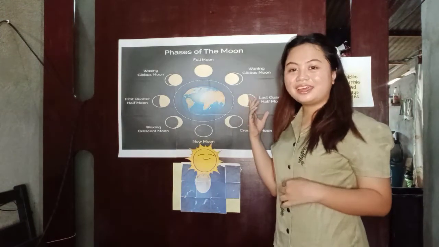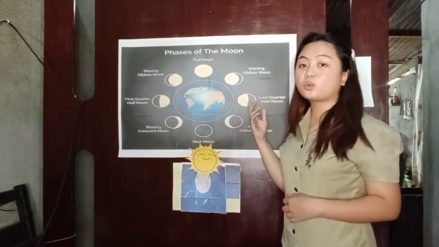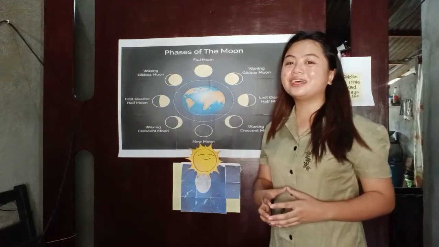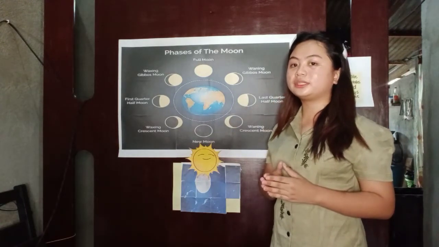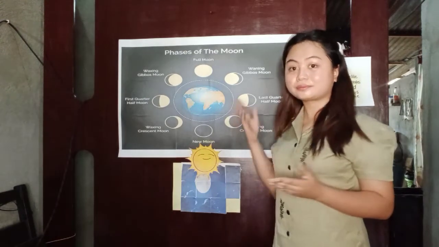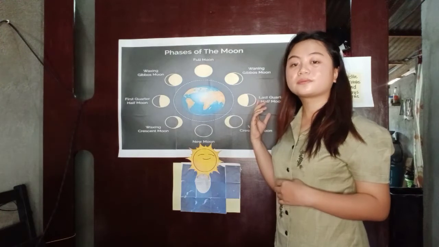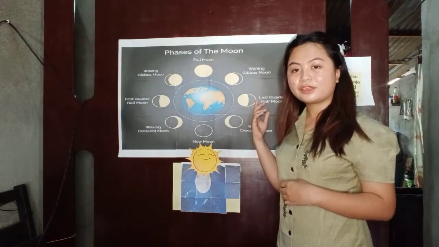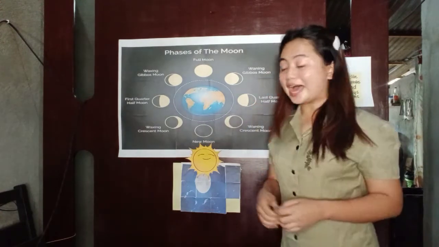No one? It's okay. This phase is what we call the last quarter moon, or it is also called third quarter. So, what can you say about this last quarter moon, class? Anyone? Yes, Junelle? Last quarter moon is one half illuminated by the sun. The left half is bright and the right half is dark. Very good.